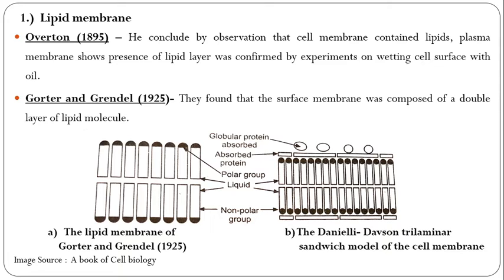The next scientists are Gorter and Grendel. The possible structure of the plasma membrane was first proposed by Gorter and Grendel in 1925 in erythrocytes. They found that the surface membrane was composed of a double layer of lipid molecules. So see the Gorter and Grendel structure: first diagram, a lipid membrane of Gorter and Grendel.